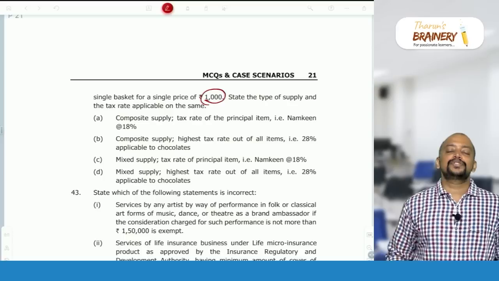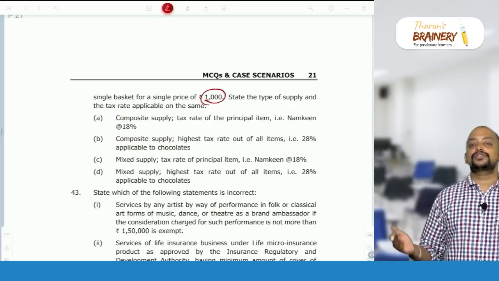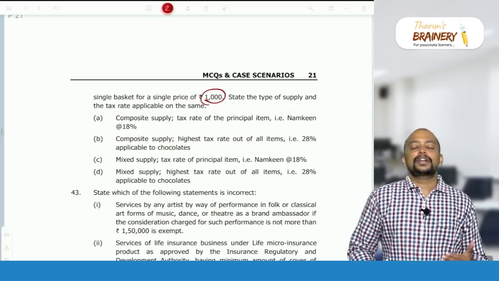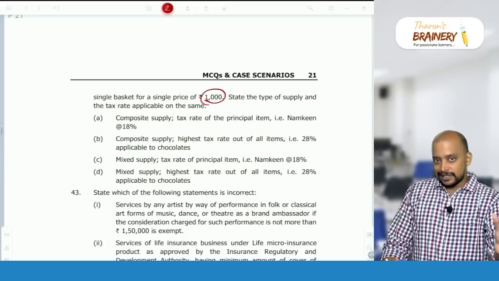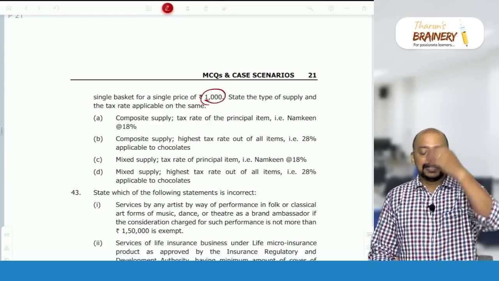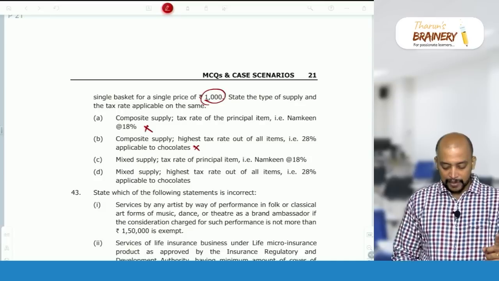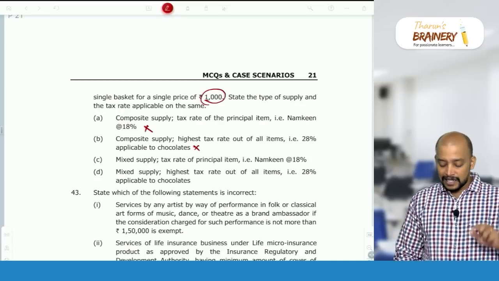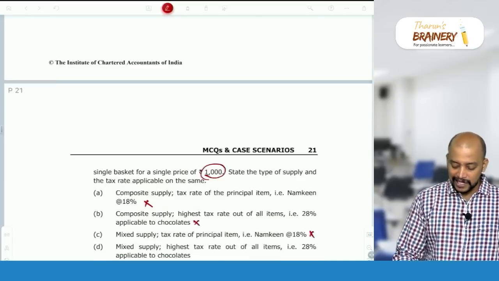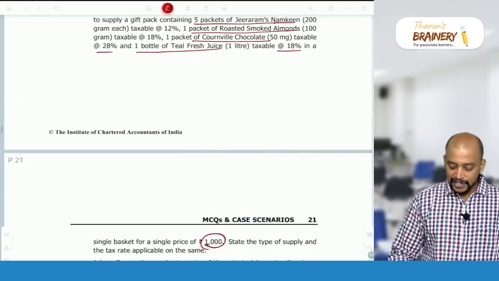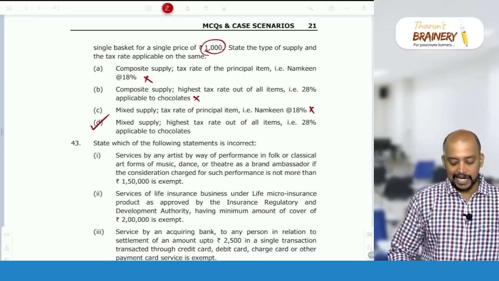So it is not a composite supply because these goods are capable of being sold separately. So therefore it is not naturally bundled, it is not a composite supply. As there is a single price, it is a mixed supply. So composite supply is wrong, it is a mixed supply, and we need to take the highest rate, not the principal item. So what is the highest rate in this? In this the highest rate is 28%. So option D will be taken as the answer.